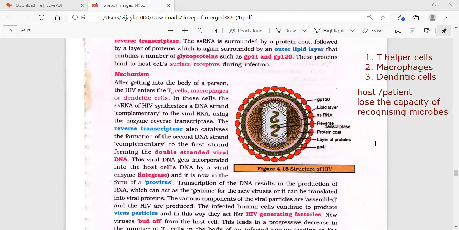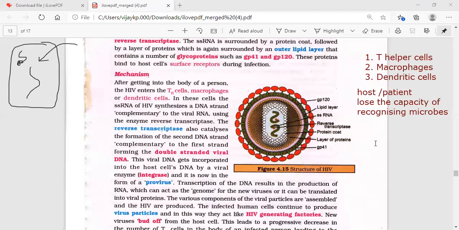Okay, so let's continue. When the single-stranded RNA of HIV enters into these cells, it synthesizes a DNA strand complementary to the viral RNA. That means after the HIV virus enters the cell, the single-stranded RNA becomes a DNA strand complementary to the viral RNA, with the help of the reverse transcriptase enzyme which is present in it.